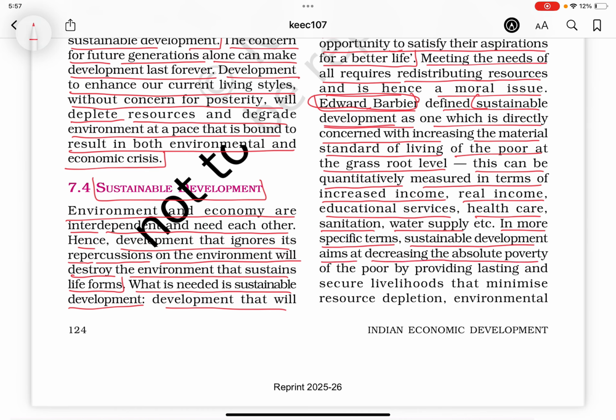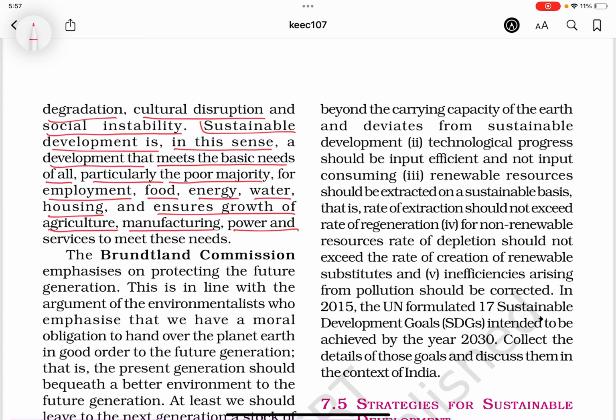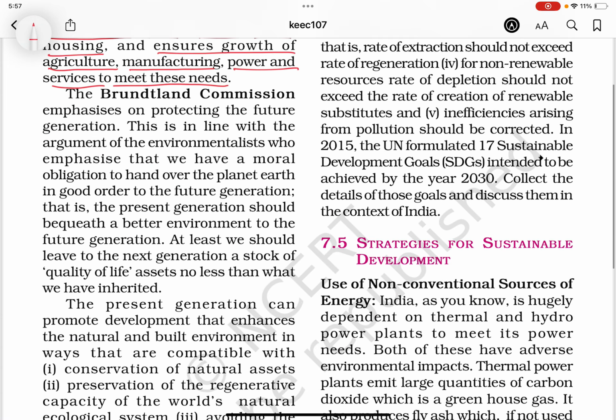at decreasing the absolute poverty of the poor by providing lasting and secure livelihoods that minimize resource depletion, environmental degradation, cultural disruption, and social instability. Sustainable development is, in this sense, a development that meets the basic needs of all, particularly the poor majority, for employment, food, energy, water, housing, and ensures growth of agriculture, manufacturing, power, and services to meet these needs.